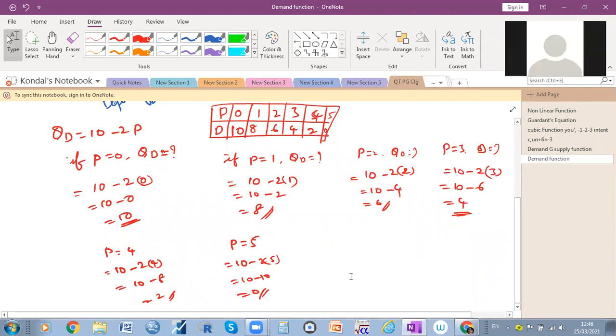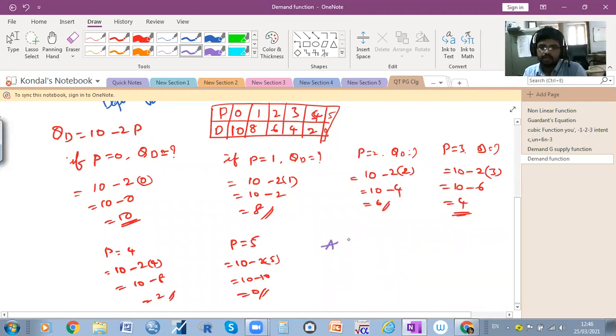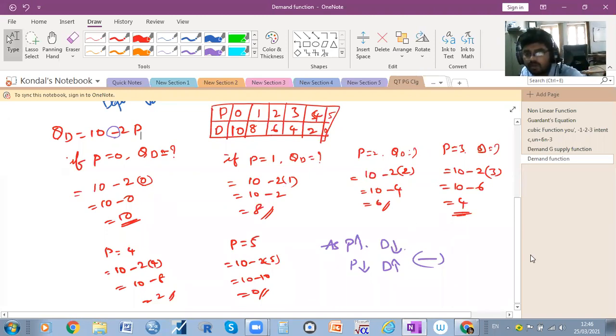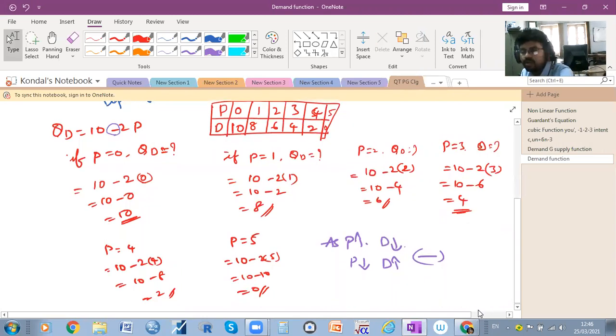So what do you understand here on the basis of this equation? As price increases, demand decreases. As the price decreases, the demand increases. There is an inverse relationship. As I mentioned, when you put the minus sign here, there should be an inverse relationship. When you put plus, automatically there should be an increase: as the price increases, the value increases. So we come to know how the demand function works. What is the demand curve? How does the demand curve look? What is the slope of the demand curve?